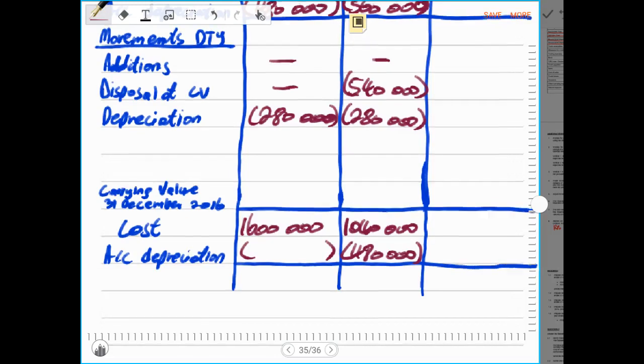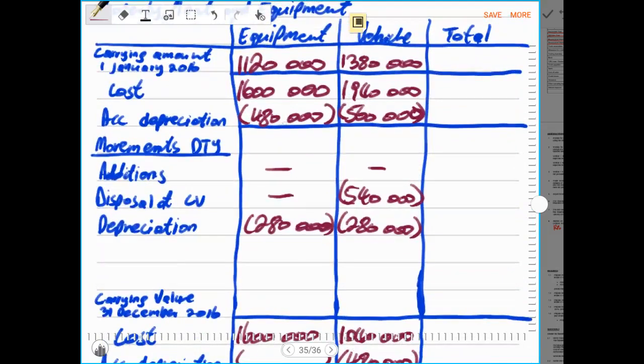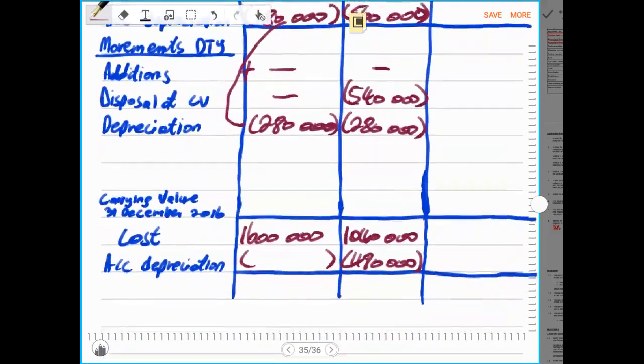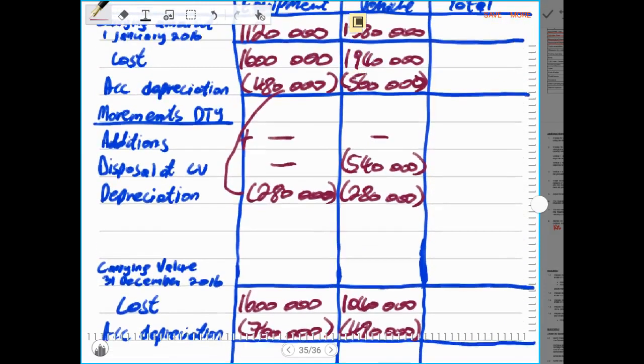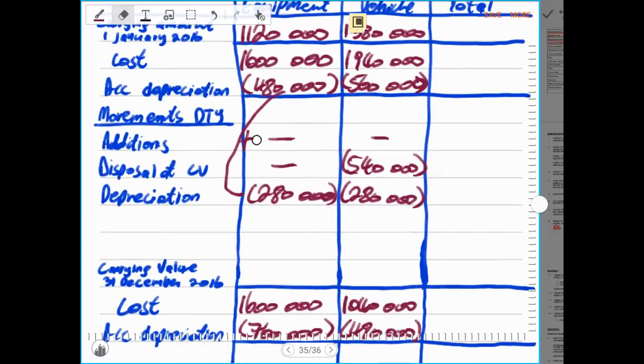So now for accumulated depreciation at the end of the year, you just say 480,000 rands plus 280,000 rands of depreciation for the current year. That will give you closing accumulated depreciation at the end of the year as 760,000 rands. Opening plus depreciation for the year will give you closing.